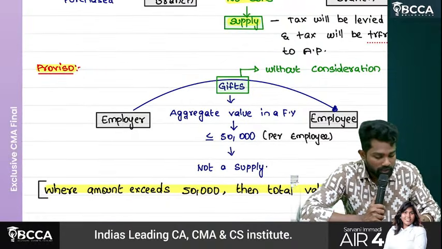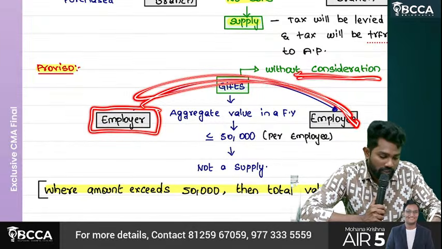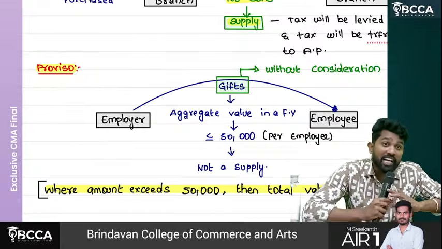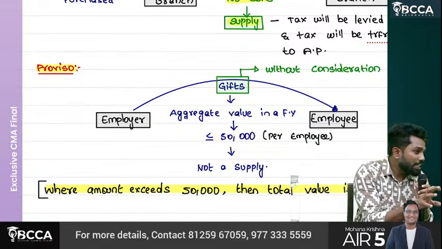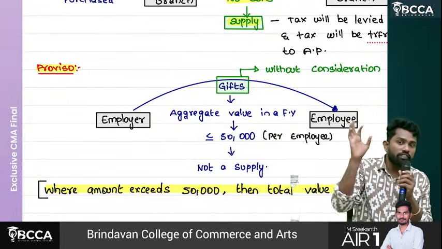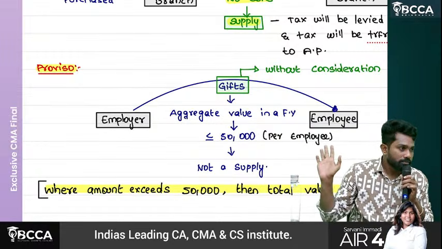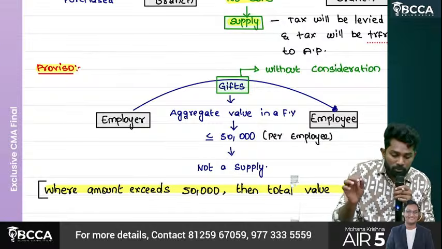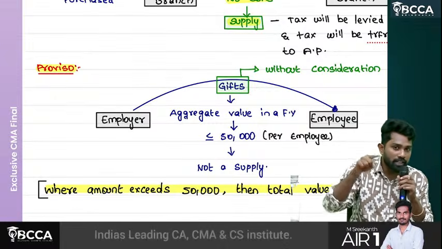What does it say? Where an employer gives any gifts to an employee without consideration, you check the aggregate value of such gifts given in a financial year. If the aggregate value of gifts given in a financial year is within 50,000, then it is not a supply. Understand, sir? Where the amount exceeds 50,000, then the total value has to be treated as supply.